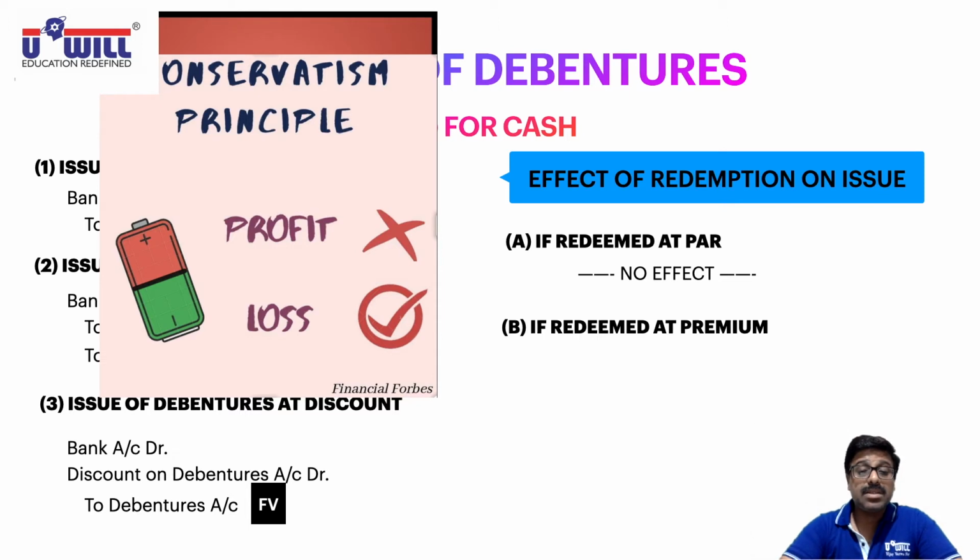Therefore, in past, closing stock was always valued at cost price or market price, whichever is less. Which principle we used to apply? Conservatism or prudence. Because if market price is less, it's a loss, a future expected loss. We consider that, we make a provision for that. So we record the lower amount. But if cost price is less, that means market price is more, then it's a future expected profit. We don't consider that. So we record the lower amount, that is cost price.